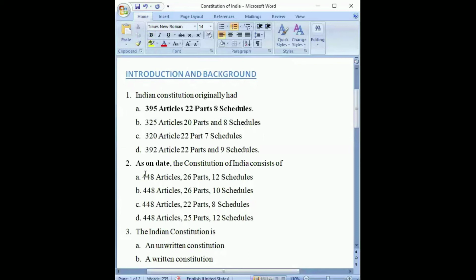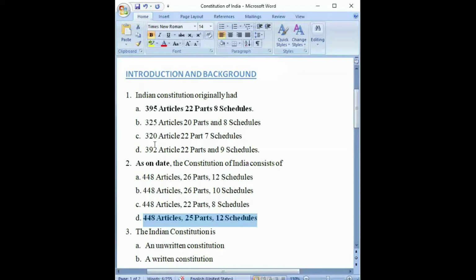The options are: 448 articles, 26 parts, 12 schedules; 448, 26, 10; 448, 22, 8; and 448, 25, 12. The correct option is the last one: 448 articles divided into 25 parts and 12 schedules as on date.